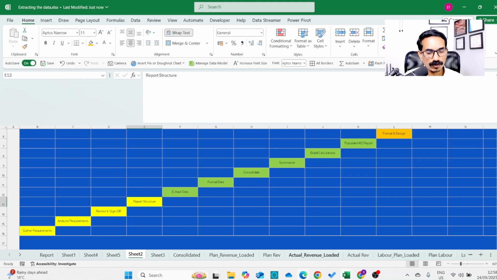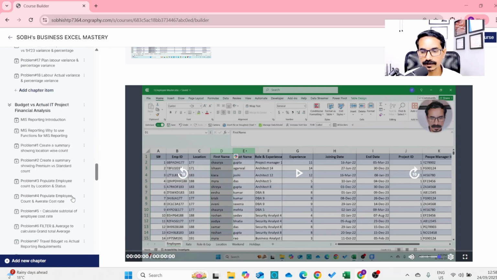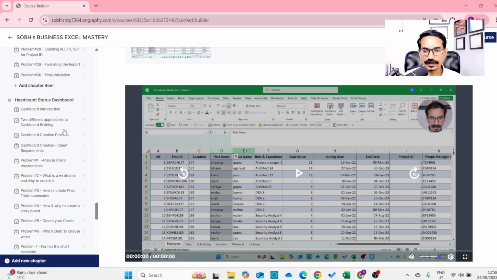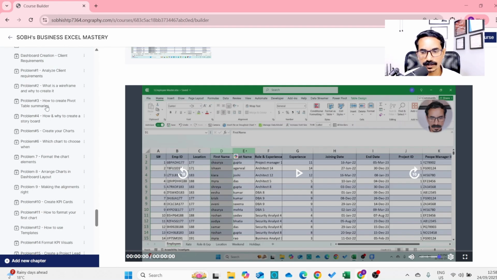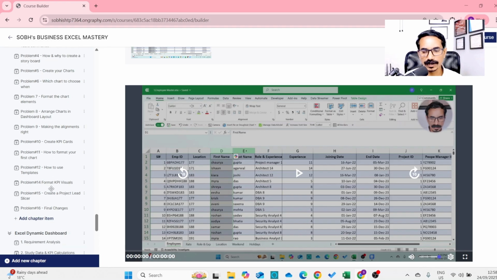Okay, so once you master this reporting, the next is you will learn how to build the headcount dashboard, and then how do you approach a dashboard? How do you analyze client requirements? What is the wireframe and why create it? How to create pivot table summaries, and how do you create a storyboard? Why create a storyboard? Which chart to choose when? So you will be learning very practical and very advanced dashboard creation skills,